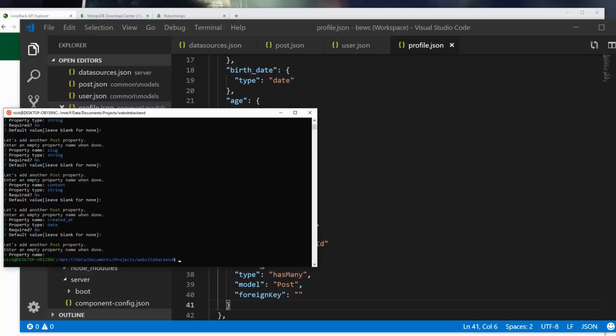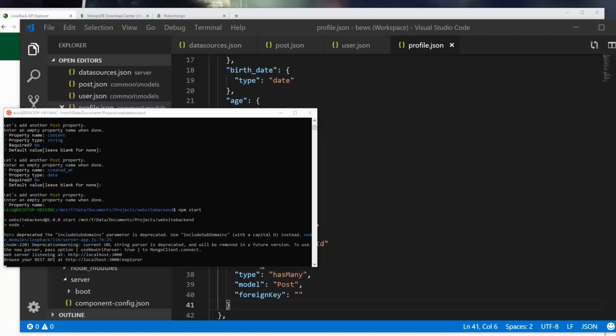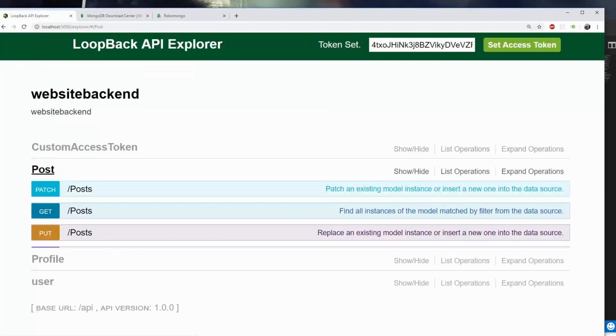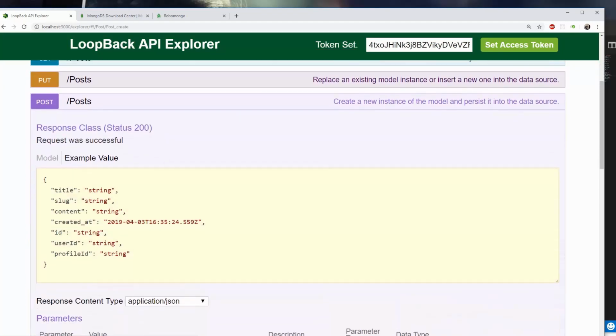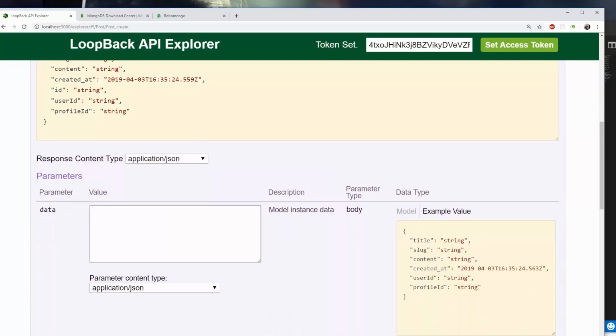And if I run npm start, what we're going to do is refresh the Explorer, and we'll see post is now available, and we can actually post to this collection now, which, I mean, it says token set here, but where we restarted the app, it should actually be logged out. Sometimes the Explorer doesn't update automatically. So actually, no, we're using MongoDB now. That's right. So yeah, this should be persistent.